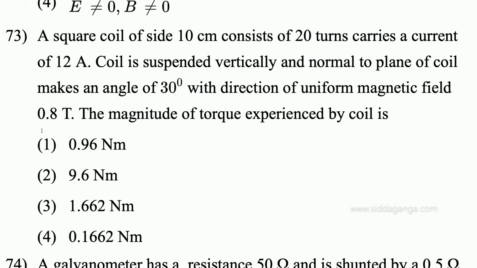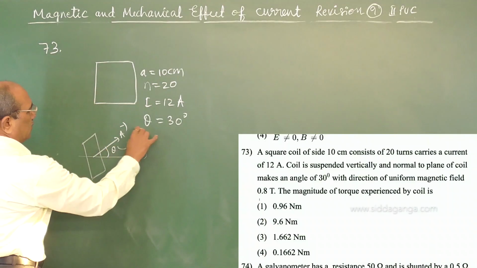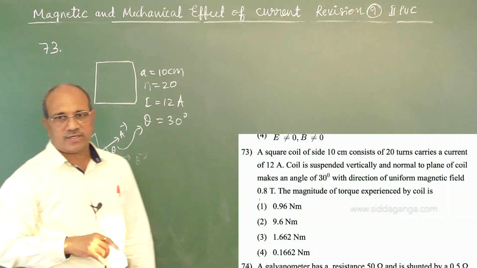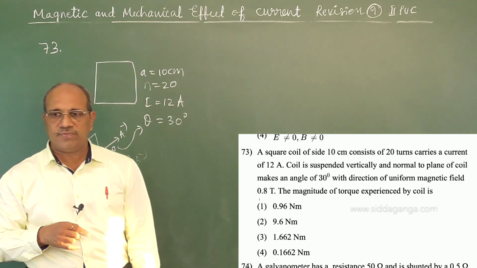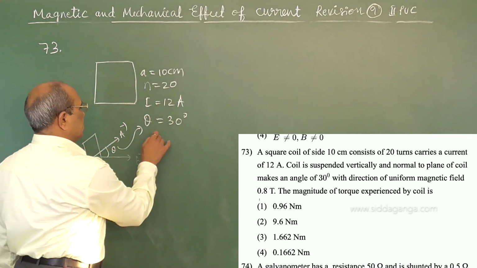So theta is 30 directly, because if this is the magnetic field direction and this is the coil plane, the perpendicular area vector makes 30 degree. The normal to the plane of the coil makes an angle of 30 degree with the direction of the field of 0.8 Tesla.